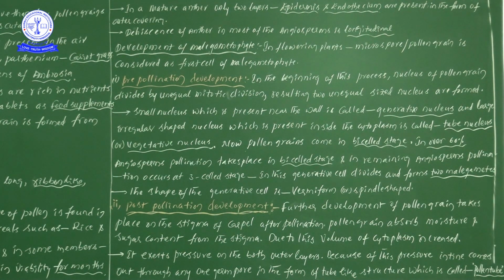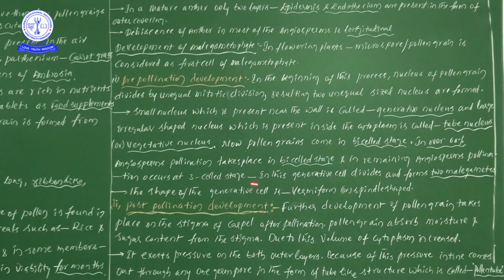Bicelled stage condition. Next, in over 60% of angiosperms pollination takes place in the bicelled stage. The two-celled stage we have already learned, and here they have called it the bicelled stage; both are the same. In the remaining angiosperms pollination occurs at the three-celled stage.